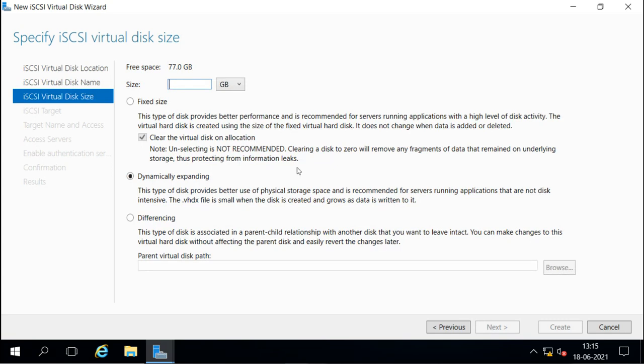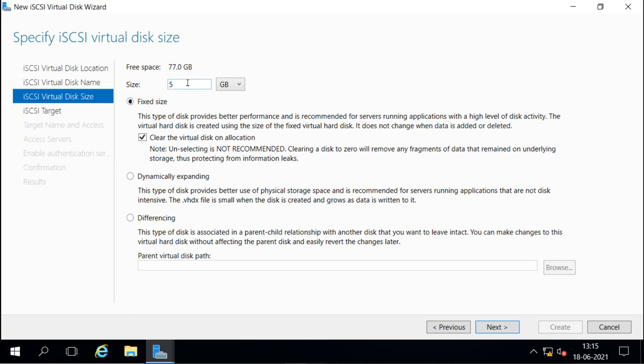Now here we have the option to select the size for your iSCSI disk. Right now we have 77 GB, and we can create whatever size we want. I want to create it for 5 GB, so I select 5 GB. The other option we have here is the fixed size. Fixed size means it is going to take the whole 5 GB at the same time.